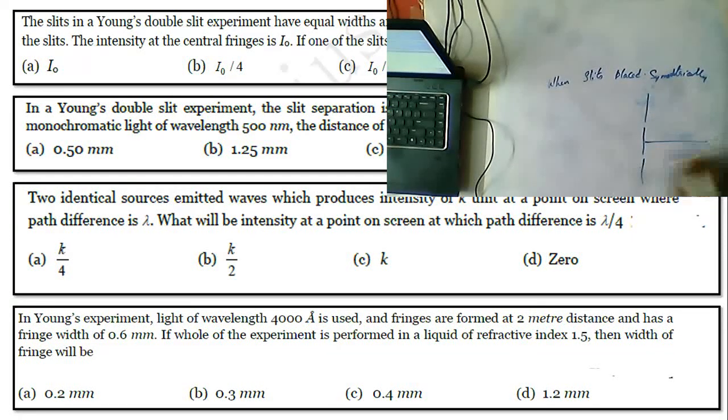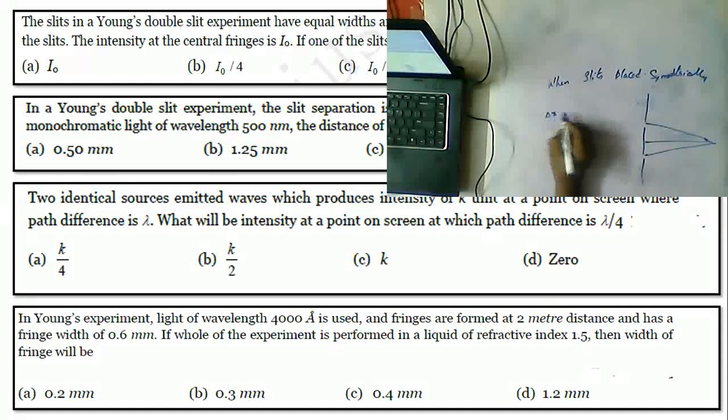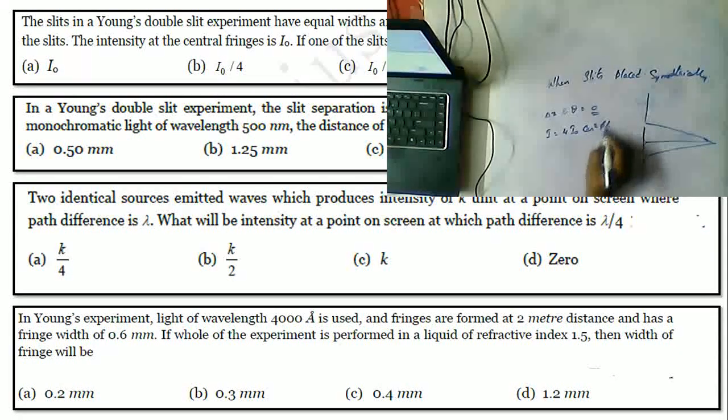If you clearly observe, delta x and theta both are equal to 0, Nana. So we already know that I is equal to 4 I naught cos squared of phi by 2. So I is equal to 4 I naught.